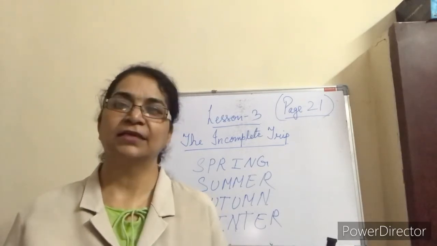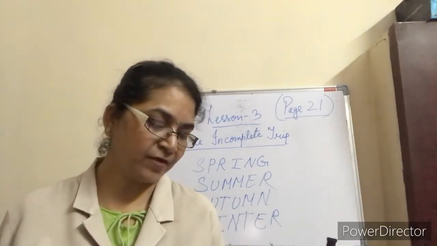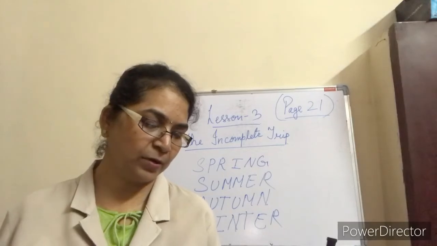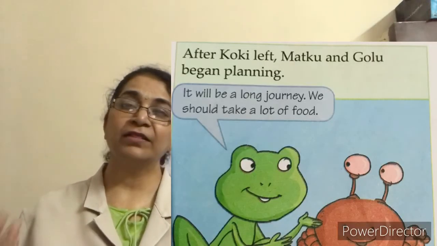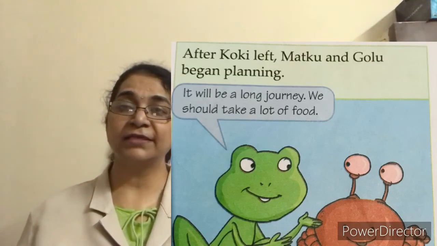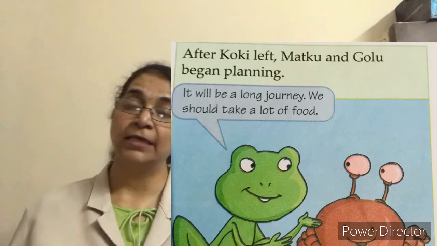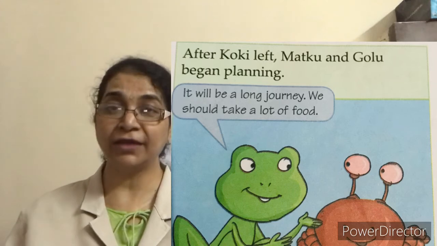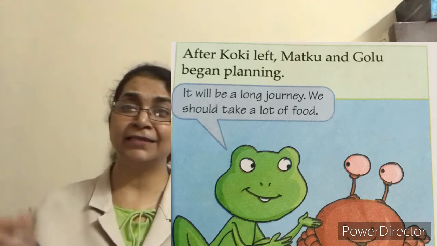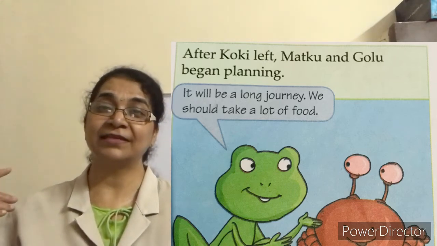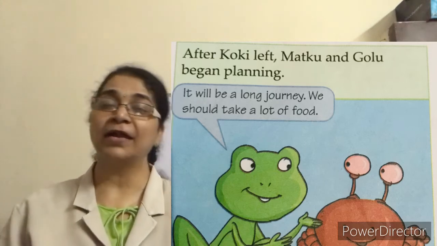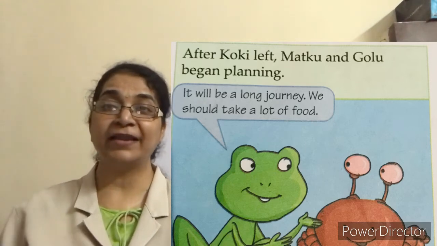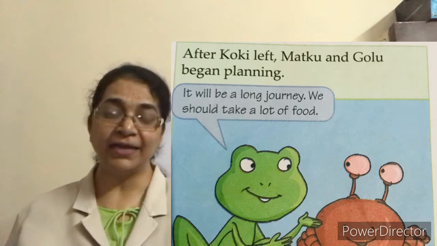After Koki left, Matku and Golu began planning. When Koki left, she had said, pack your bags. So Matku and Golu started planning. When we go on a trip, we also plan, we will take this, we will do this and that. Now Matku and Golu also started planning what they were going to do while going.